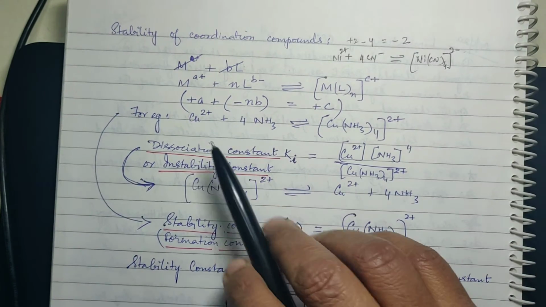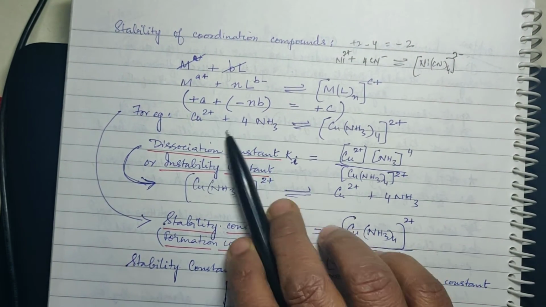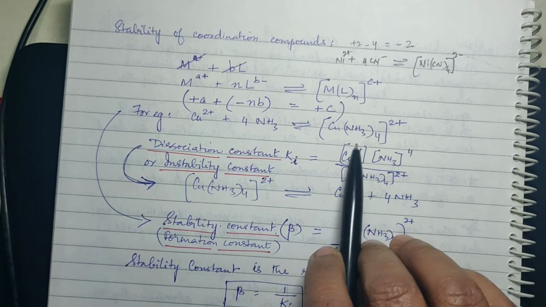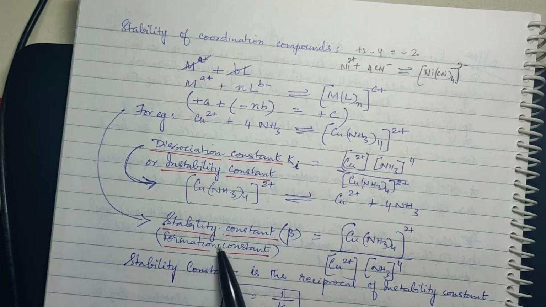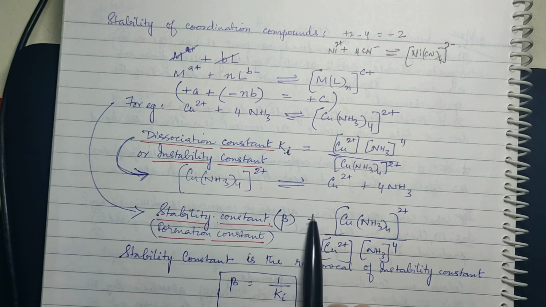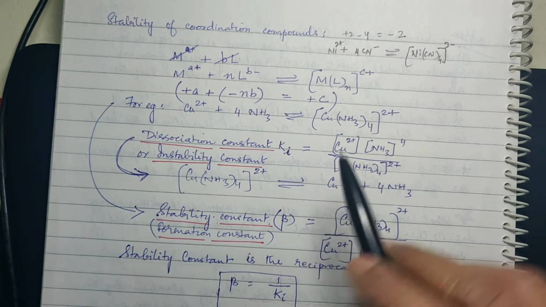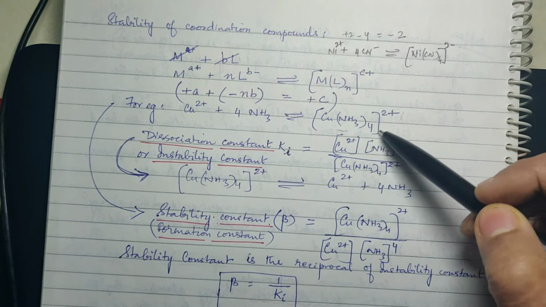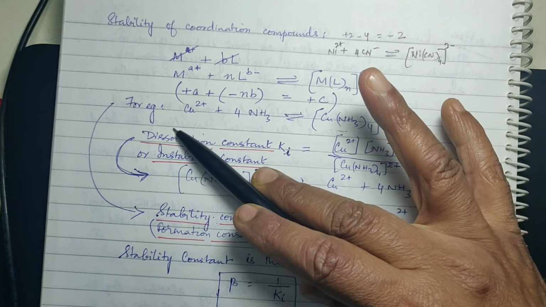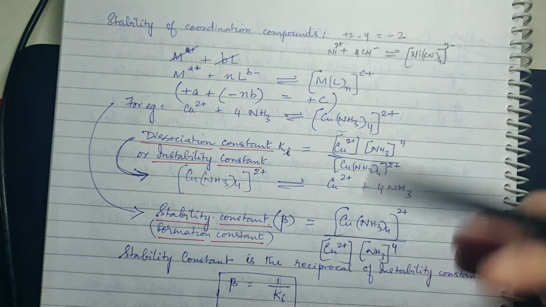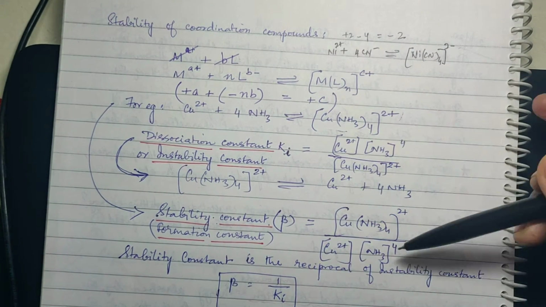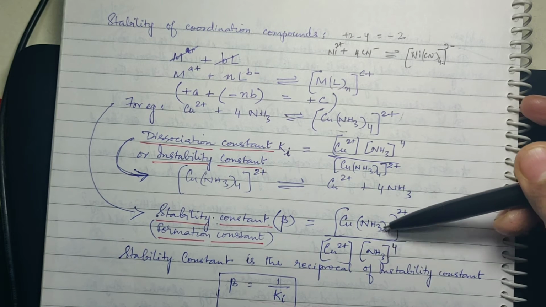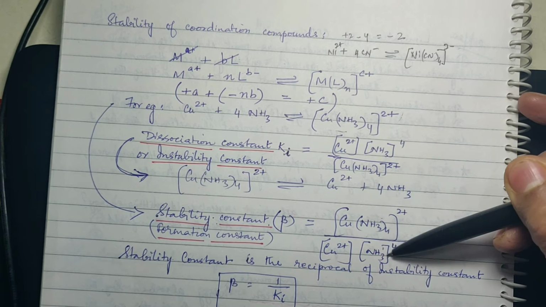Okay, now this is formation of the complex. This equation is showing formation of the complex. Now for this, if you want to write the stability constant, it is denoted by the symbol beta, which is equal to the product of concentration of products upon the product of concentration of reactants. That is how you write a simple equilibrium expression. Now this is for the stability constant or formation constant.